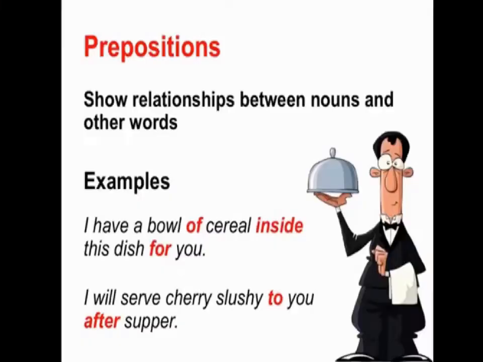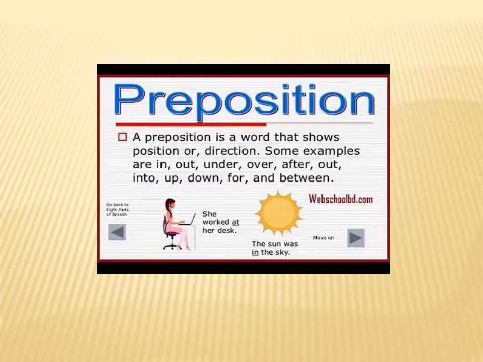Prepositions show relationship between noun or other words. Examples: I have a bowl of cereal inside this dish for you. Of, inside, and for are prepositions. Next, to and after are prepositions. A preposition is a word that shows position or direction.